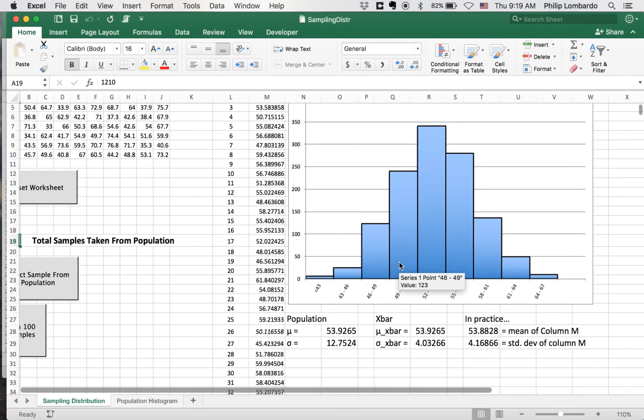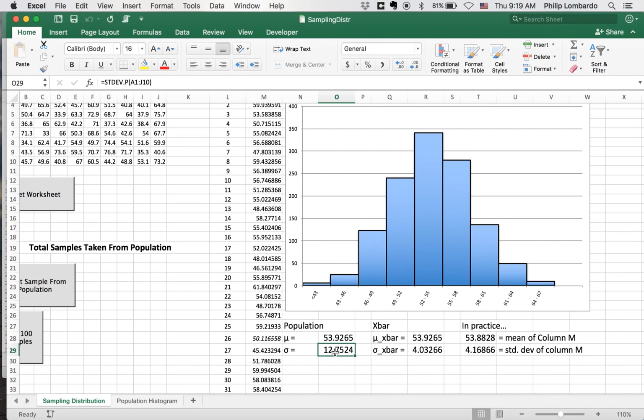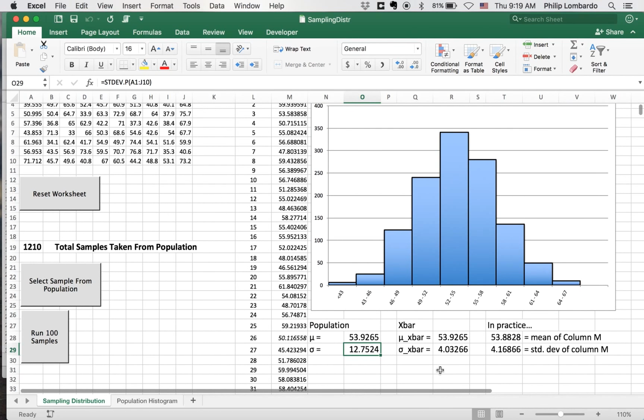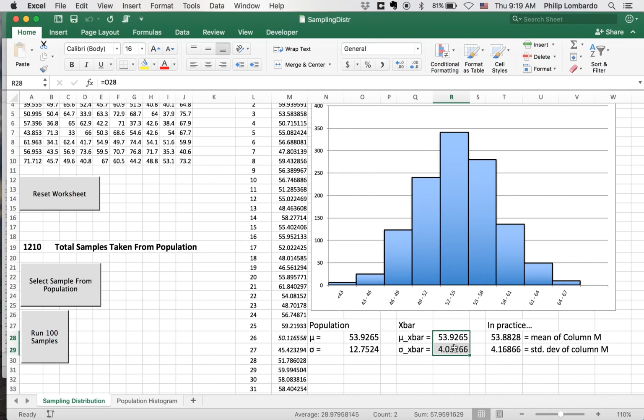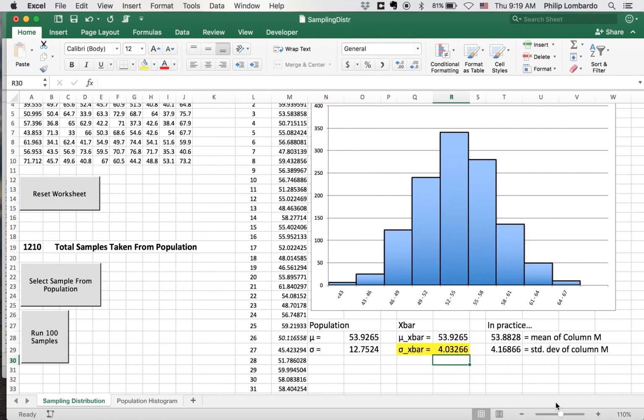Now what we notice below with our approximations, our population mean and standard deviation, these things are fixed. They were computed because we actually knew all of the values in our population. So we knew those for sure. Here are our predictions from our central limit theorem. The mean should be the same, but our standard deviation should update. Specifically, we take our old standard deviation, the 12.75, and divide by the square root of our sample size, which in this case gives us 4.03.